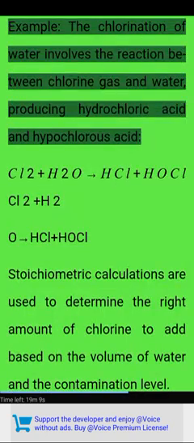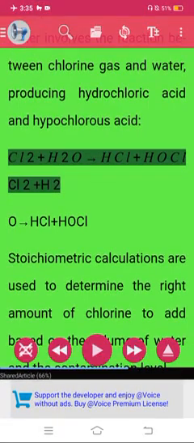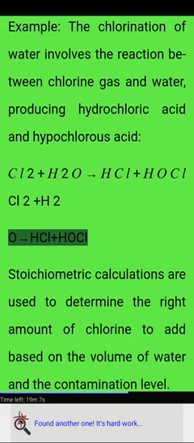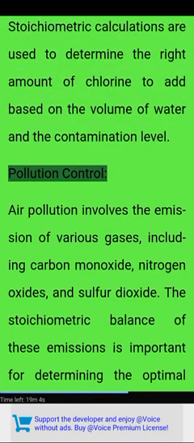Example, the chlorination of water involves the reaction between chlorine gas and water, producing hydrochloric acid and hypochlorous acid: Cl2 + H2O → HCl + HOCl. Stoichiometric calculations are used to determine the right amount of chlorine to add based on the volume of water and the contamination level. Pollution control.